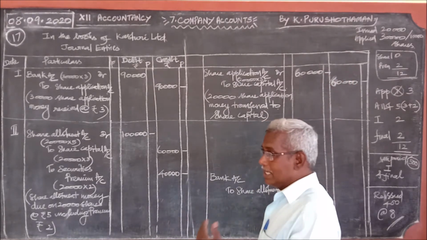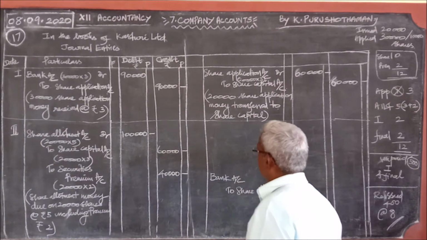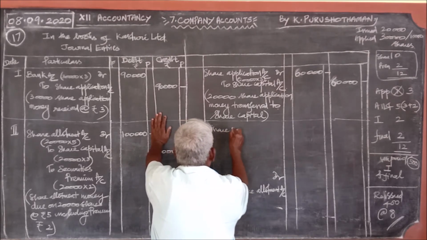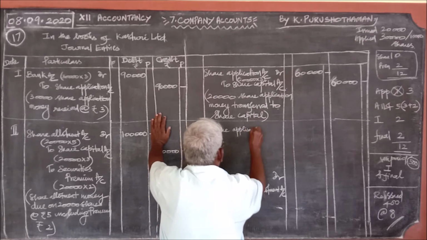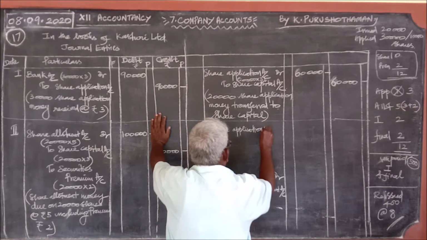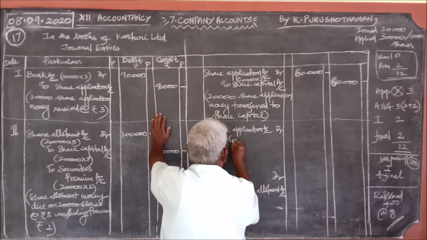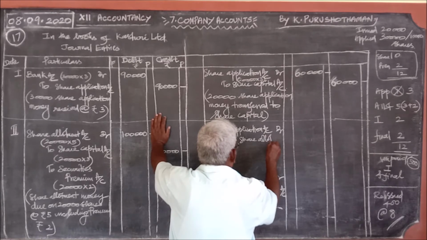Therefore, the balance application money should be adjusted with this. So what should we write? Share application account debit to share allotment account.